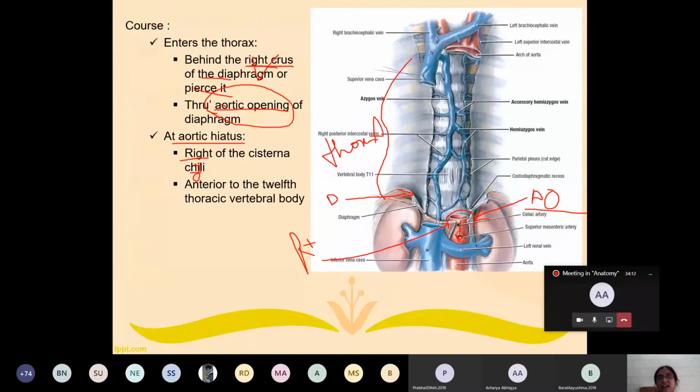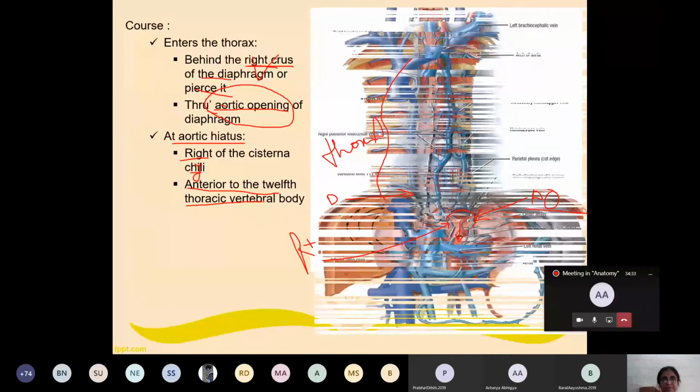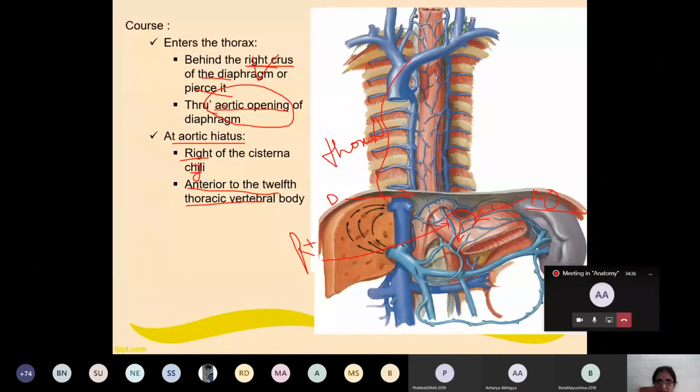It lies right of the cisterna chyli, anterior to the 12th thoracic vertebra. When it passes through the aortic opening, it lies towards the right side of the cisterna chyli, anterior to the 12th thoracic vertebra.